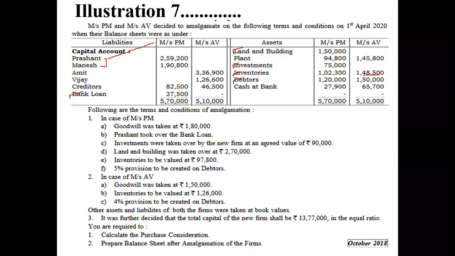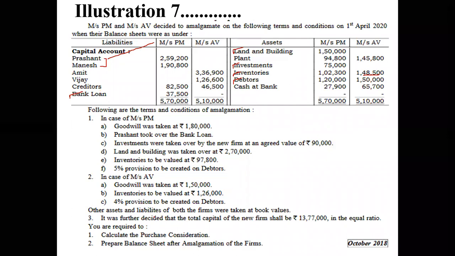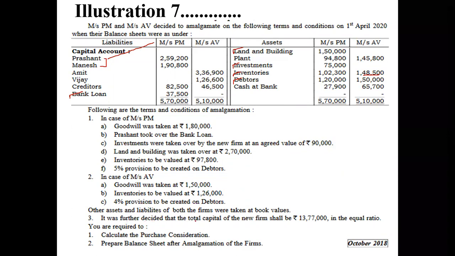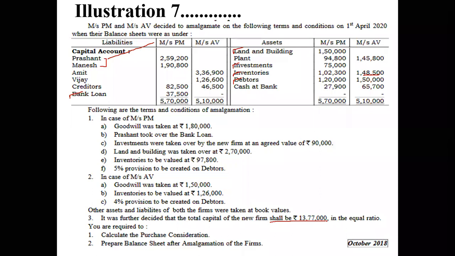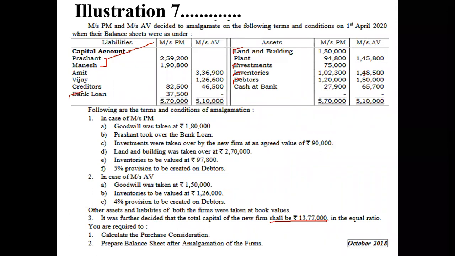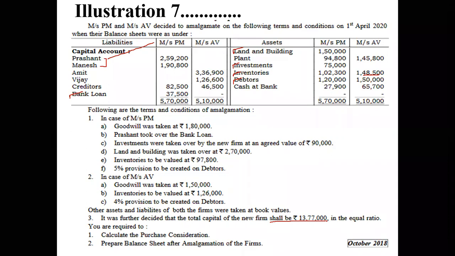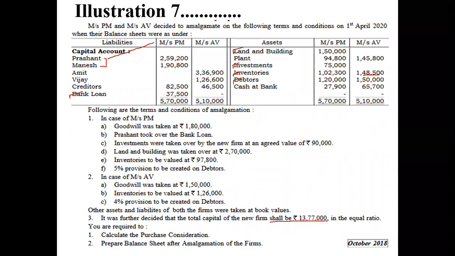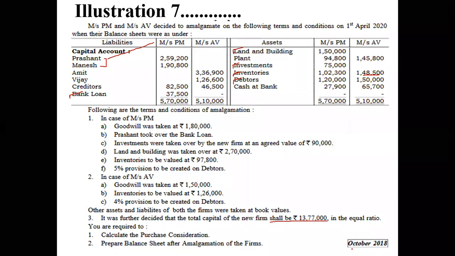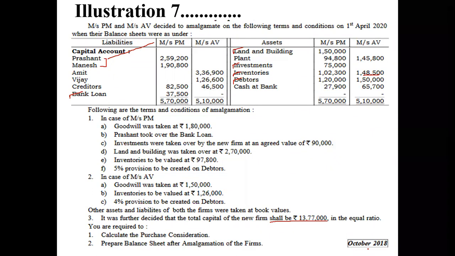So which values are left for both the firms? Plant and machinery and creditors. So these two will be taken at book value. It was further decided that the total capital of the new firm shall be 13,77,000 in equal ratio. So they have to divide this 13,77,000 capital in equal ratio amongst the partners. So the new ratio will be 1:1:1. Okay, so you are required to calculate purchase consideration and prepare the balance sheet after amalgamation of the firms. This problem was there in the SY BCom examination of the university, October 2018.